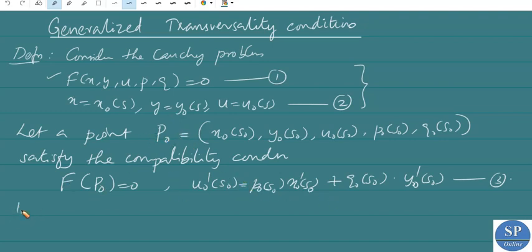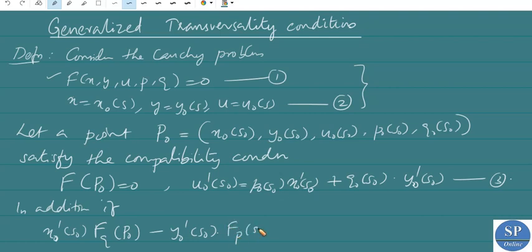Now in addition, if we have one more condition, x naught dash of s naught into fq of capital P naught minus y naught dash of s naught into fp of capital P naught is not equal to 0, numbered as 4.